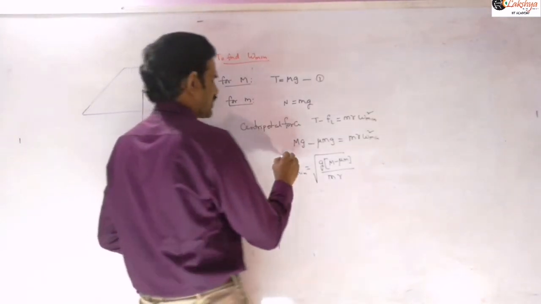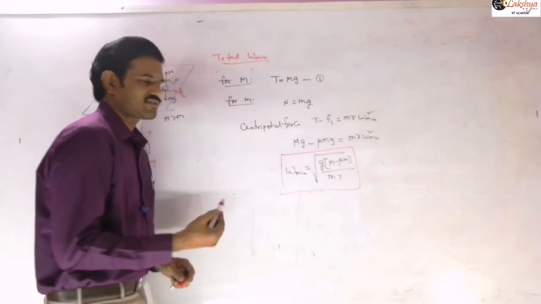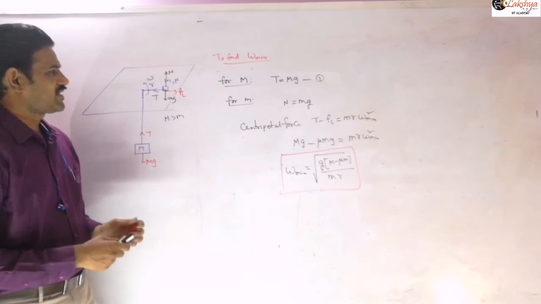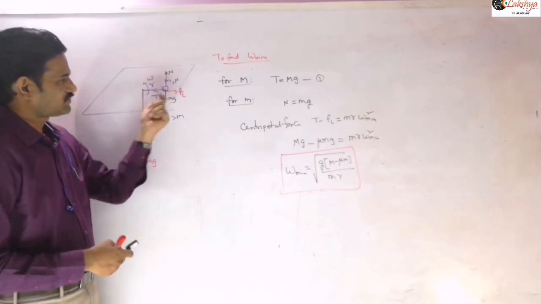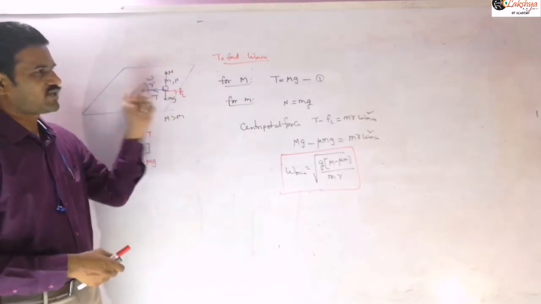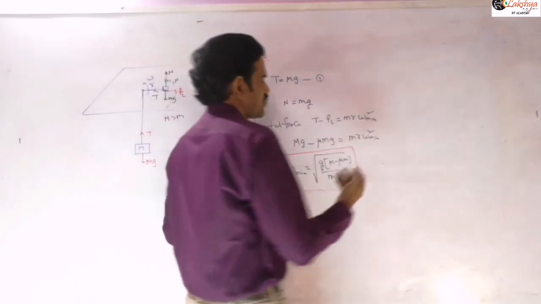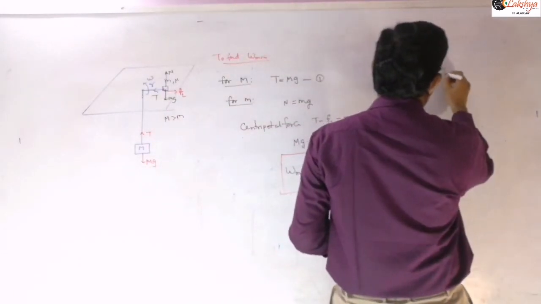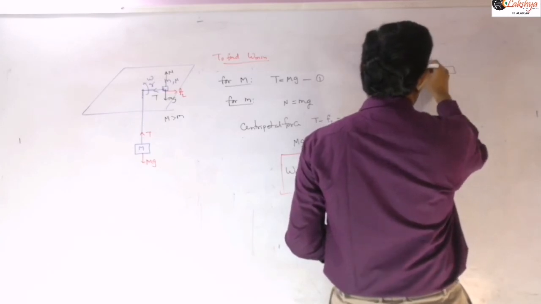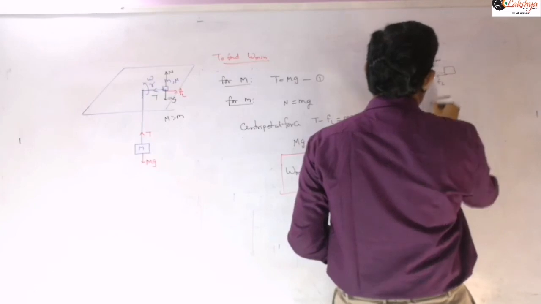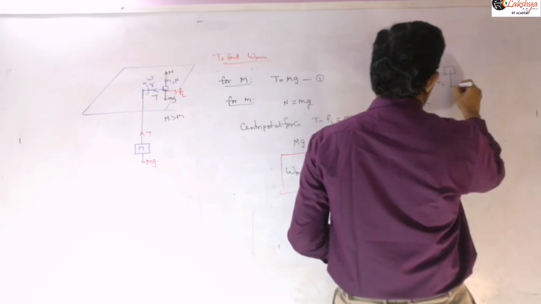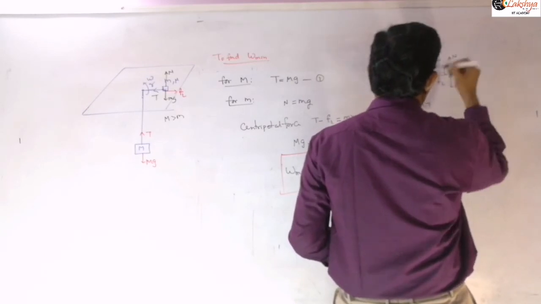In a similar way you can calculate the maximum angular velocity required for safe turning. For the maximum angular velocity, the block has a tendency to slip in the outward direction. When it has a tendency to slip outward, the frictional force will be inwards. So just take the free body diagram like this. Tension will be along this direction and limiting friction will also be there like this. Now it is rotating with omega maximum, and T and mg will remain the same. Only the friction will change its direction.